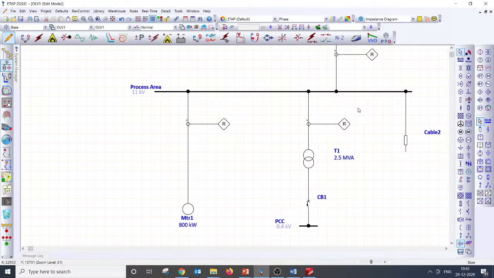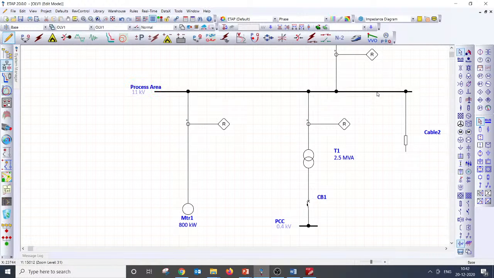Arc flash, when we look at it, is an arc flash in this particular switch gear. That's where you have to decide what personal protective equipment the engineer standing in front of the panel or doing the live maintenance has to wear. That's the question. All these outgoing feeders will be protecting the downstream equipment, not the switch gear. Am I right? If there is a fault in the switch gear, the incomer is the only relay which has to isolate the fault, not the outgoing feeders. If there is a fault in the outgoing feeder, then this relay trips and picks up. But if there is a fault here, the downstream equipment has nothing to do with this incident energy.